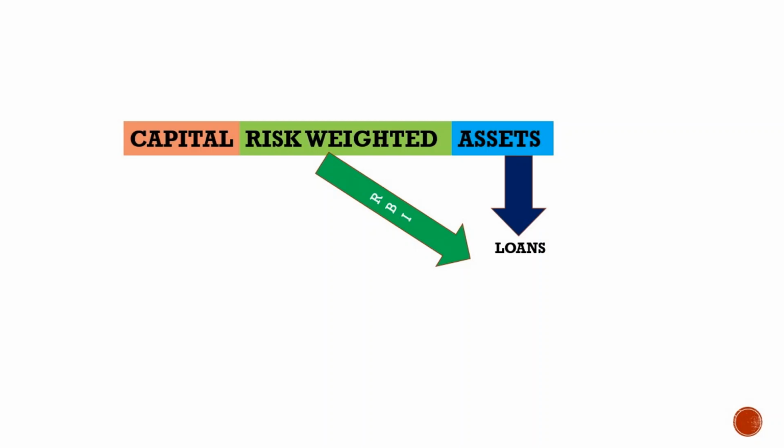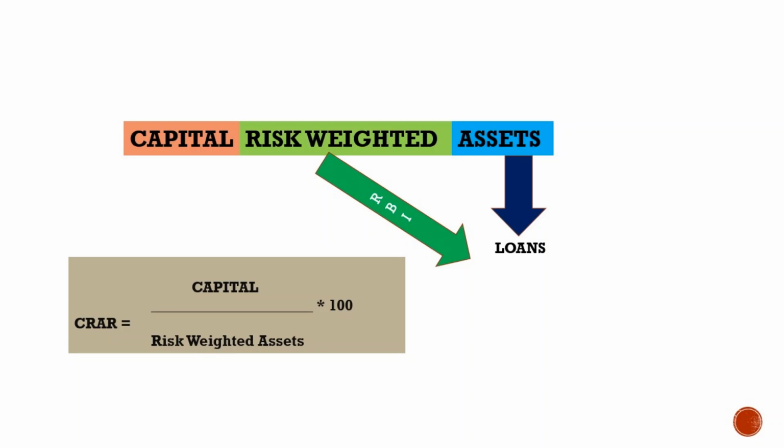So the loan amount you have to multiply with the risk weight, that is risk weighted asset. For example, if the total real estate loan given by a bank is say 1000 crore, then you multiply the risk weight of real estate, that is 100, with this 1000 crore, and that is the risk weighted asset of real estate. Now we will see what is capital to risk weighted assets ratio.